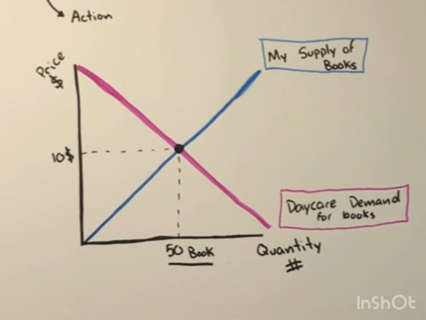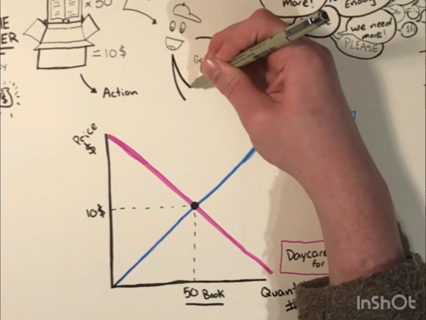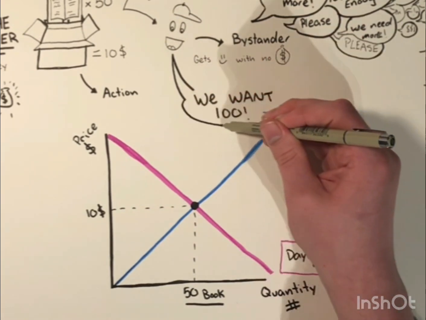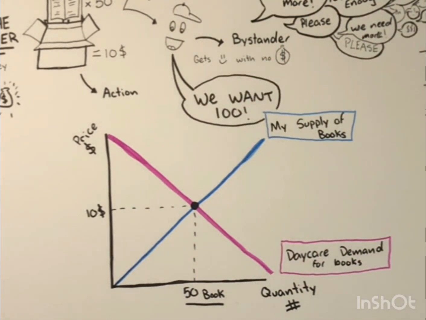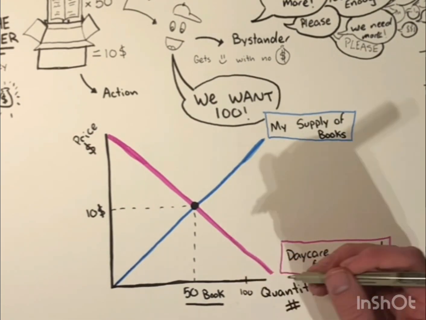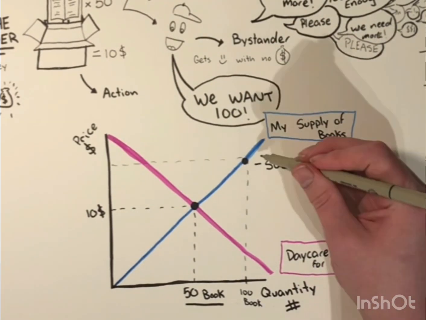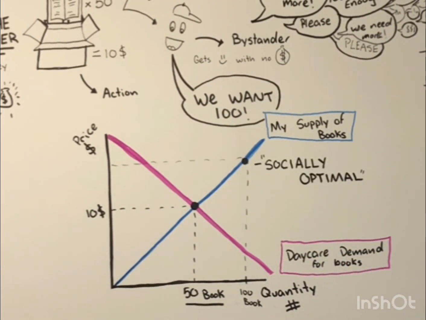Let's graph this out. So here we can see the equilibrium price for my book sale. The price is $10 and the quantity is 50 books. But the children want more books, so the kids decided that the quantity they would ideally like is 100 books. They said that with 100 books, they would learn so much more and have so much more fun at daycare. This quantity that the children decided is what we will call the socially optimal quantity, which is the amount that any ideal reality would have.